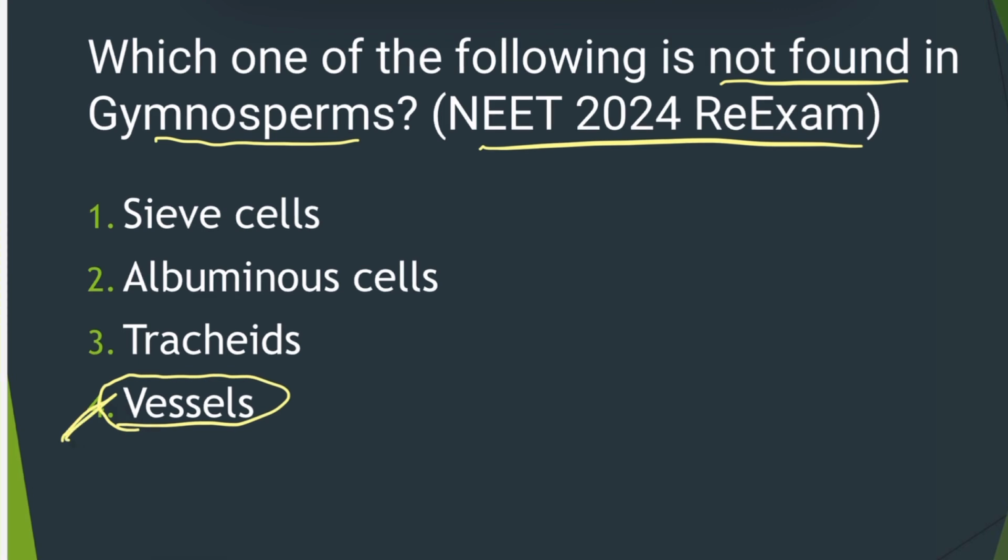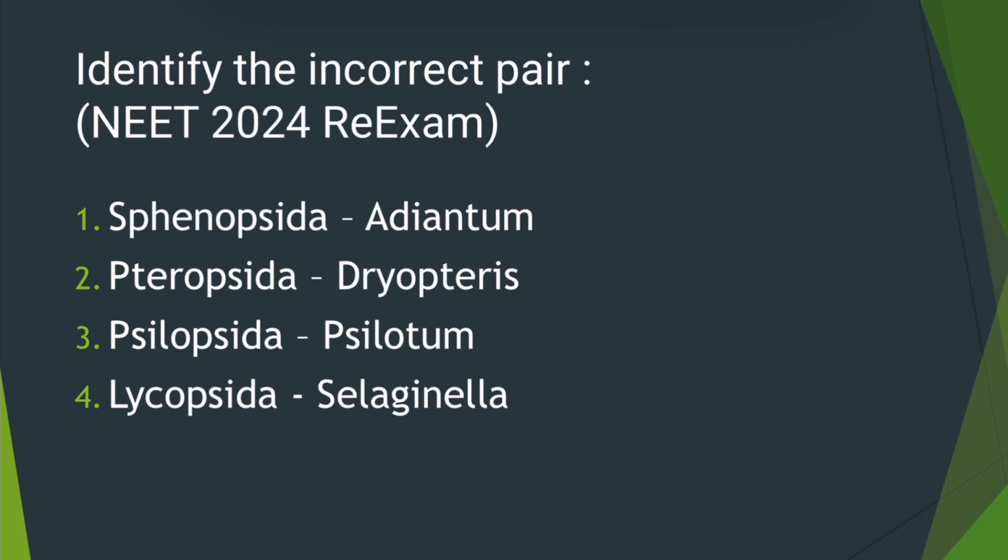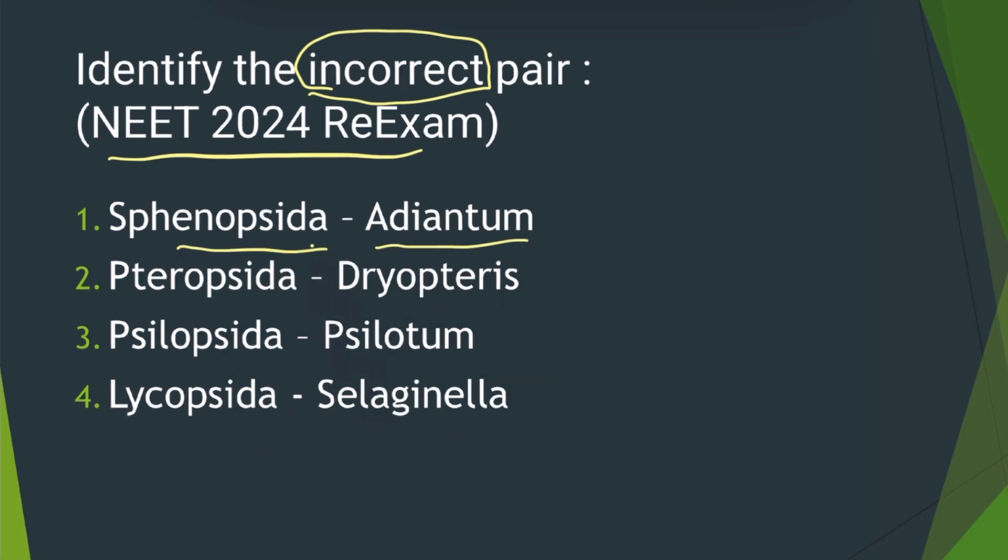Then the next question. This is also a question from NEET 2024 re-exam and they are asking us to find the incorrect pair. This is related to the classes of pteridophytes. Let's see what is the incorrect pair. Sphenopsida, but the example given is Adiantum. For Sphenopsida, the example is Equisetum, but here they have given Adiantum. Adiantum belongs to Pteropsida, so this is the incorrect pair.